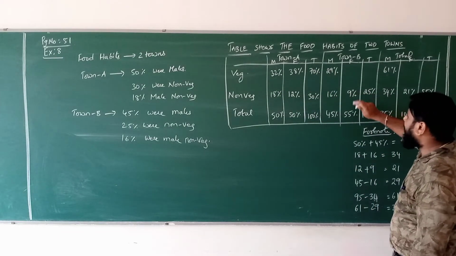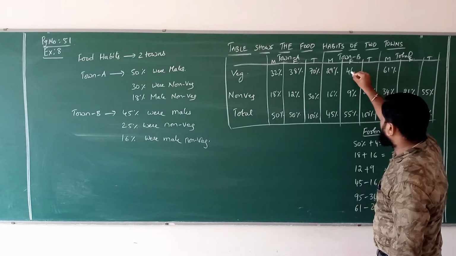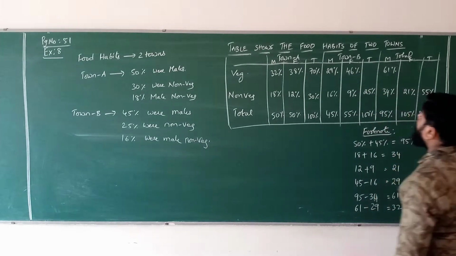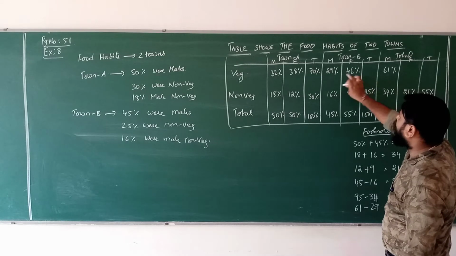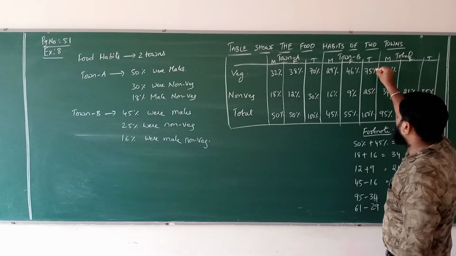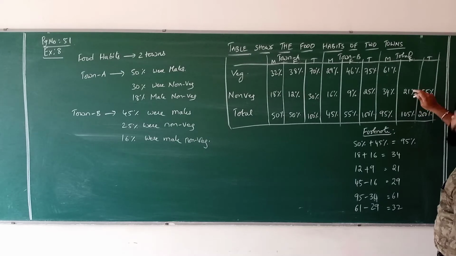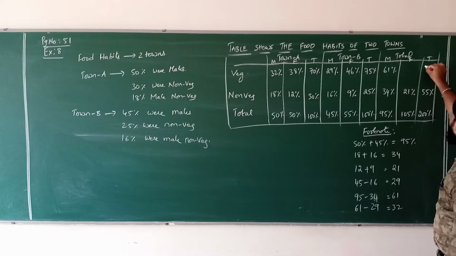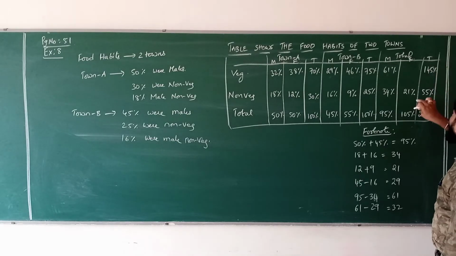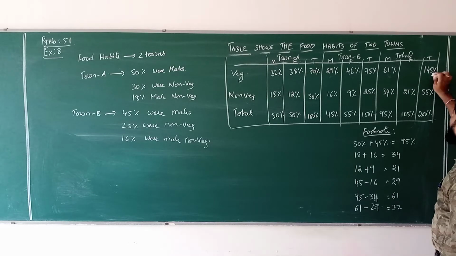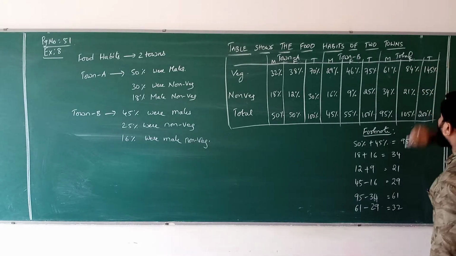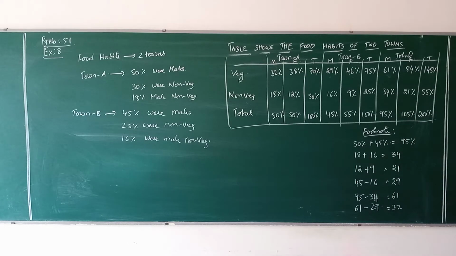Here 55 minus 9, 46%. 46 plus 29, 75%. Here 105 minus 21, and 200 minus 55, 145%. 145 minus 61, here 39. 39 plus 45, 84%. Please verify once again.